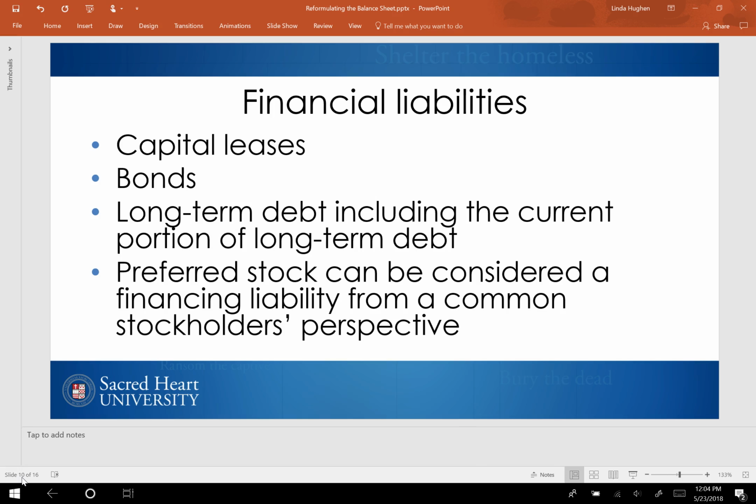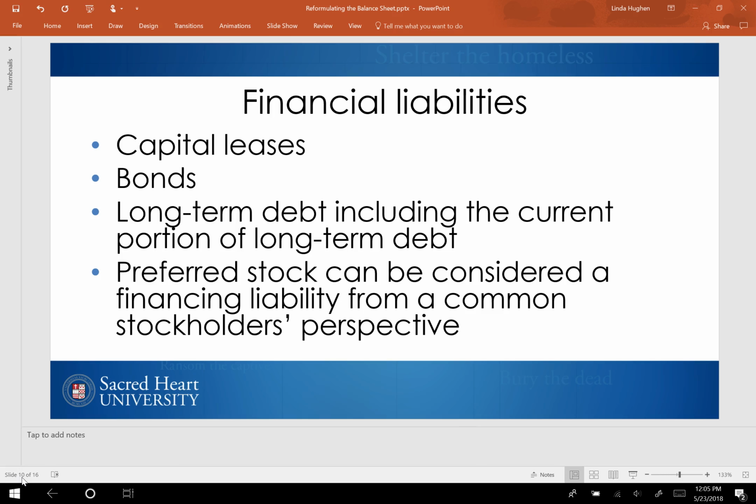Capital lease obligations are also financing liabilities. A capital lease is a method of financing an asset instead of paying cash up front. While the leased asset that the capital lease obligation relates to would be considered operating, the lease obligation itself is considered financing because if that asset hadn't been financed, it would have either required cash or some other type of loan.